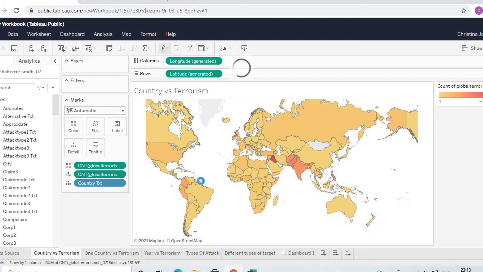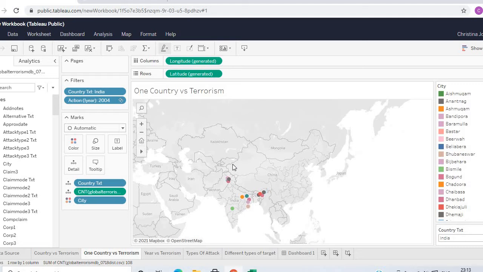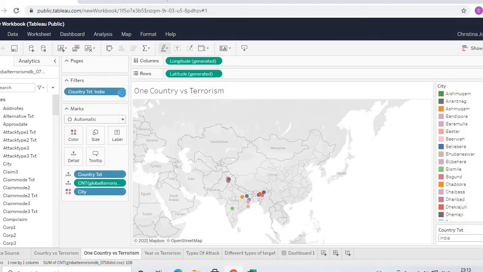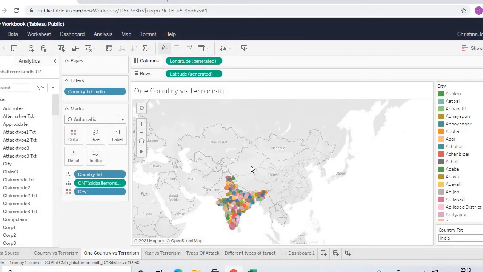Second observation is one country versus terrorism. Now we will try to visualize the terrorism with respect to one country along with its cities. For instance, we will choose India.